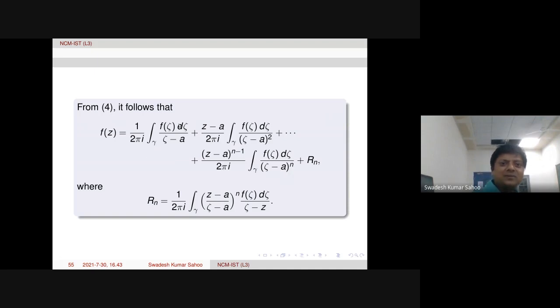Now again we apply Cauchy's integral formula here. In each term we can apply Cauchy's integral formula. What is the first factor? 1 over 2 pi i integral over gamma f of zeta d zeta by zeta minus a. This is nothing but f of a. Here f prime a will be there.